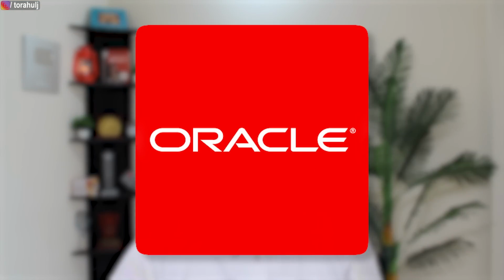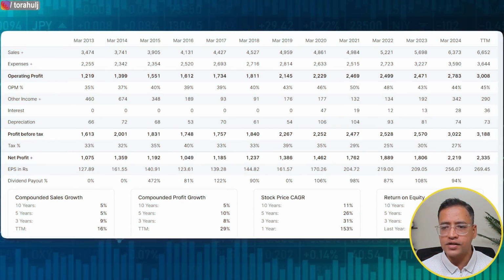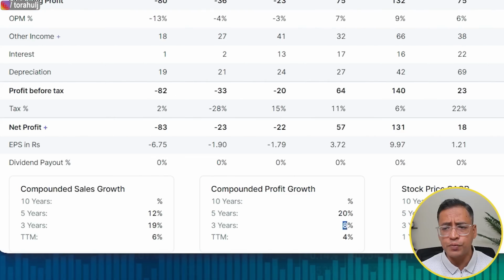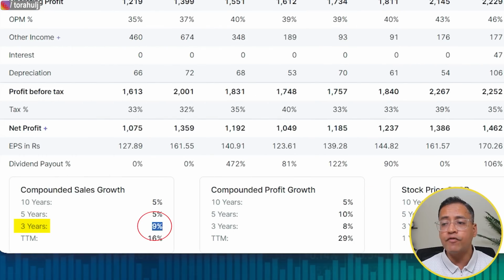For this, what we could do is compare this with Oracle Financial Services Limited, which is another global IT product company working for the banking and financial sector. If I look at Oracle Financial Services' last 3 years, revenue growth is around 9%, while profitability has grown by around 8%. So from a revenue perspective, Intellect Design Arena has done much better, 18% versus 9%, but from a profitability perspective, both companies have done around 8%.